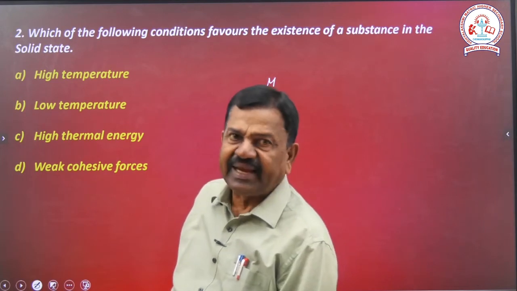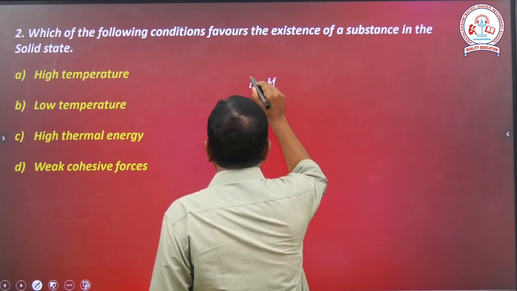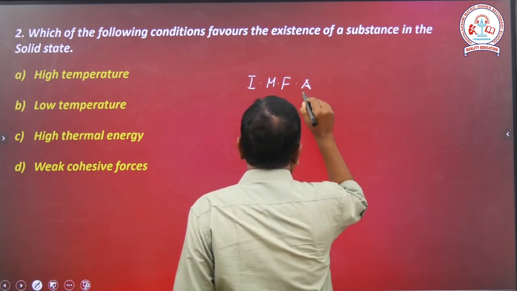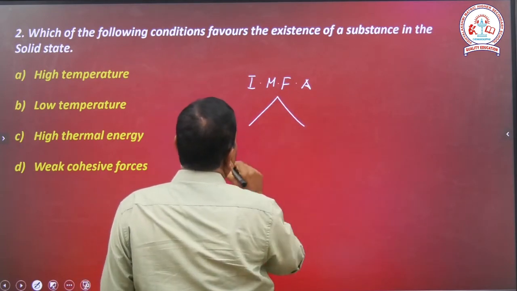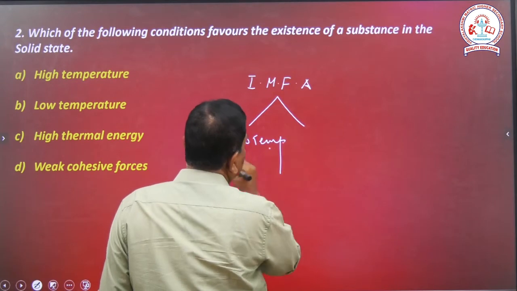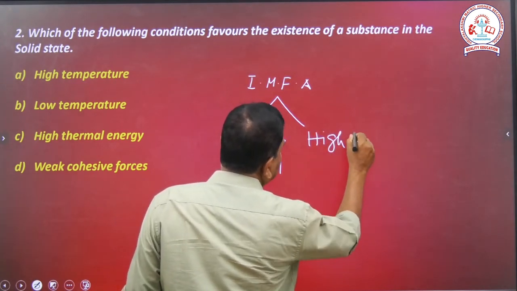In the solid state, the intermolecular force of attraction is strong, which needs low temperature and high pressure.